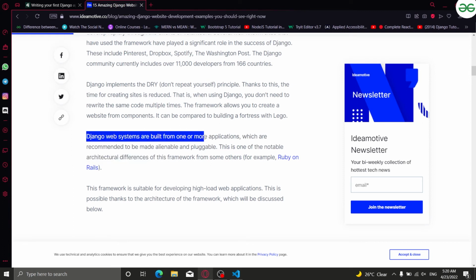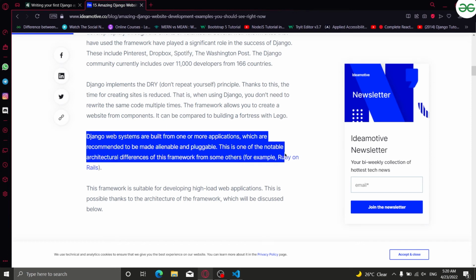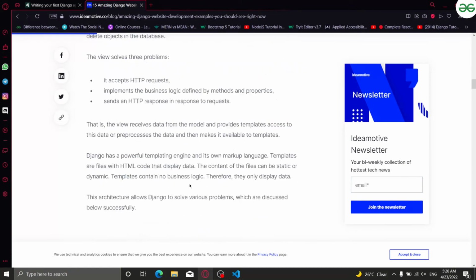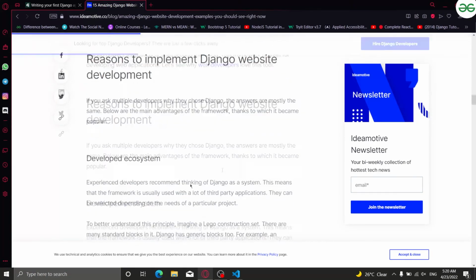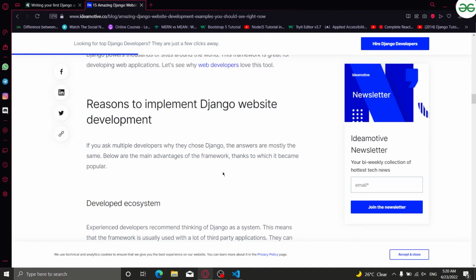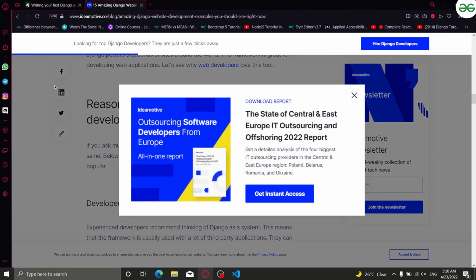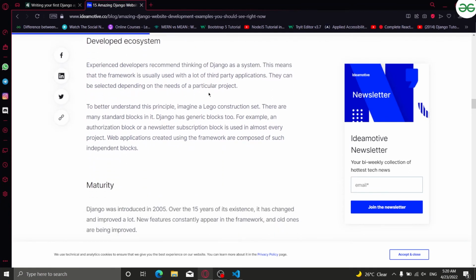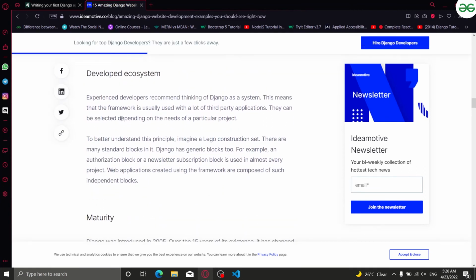Django web systems are based on one or more applications, which are recommended to be modules. This is one notable architectural difference from Ruby on Rails, where there are projects. Okay, so here they have given some reasons to implement Django website development, like why we should use Django. It has a developed ecosystem, because obviously there are that many developers. It will be developed, right?